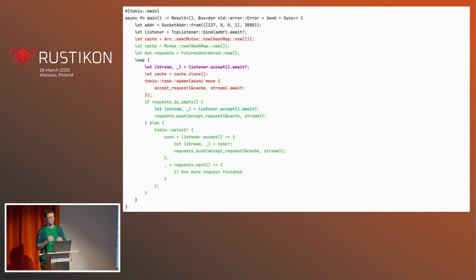We need select because we want to keep doing two things: accepting new connections and polling those existing handlers for already accepted connections forward. But with that, we don't need Arc anymore. The lifetime is ensured because all those futures don't need to be static anymore.